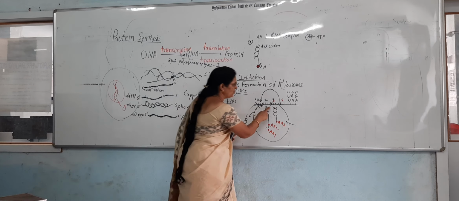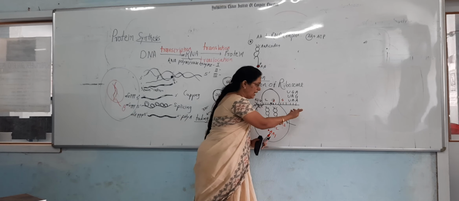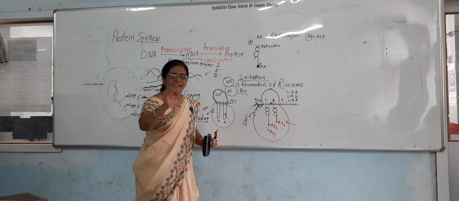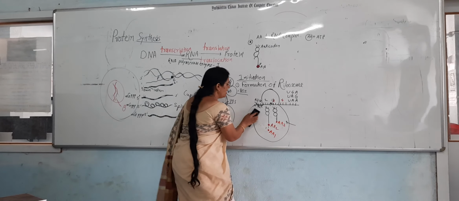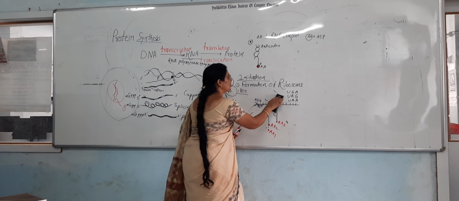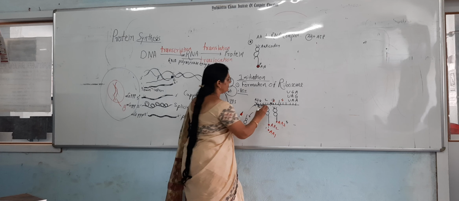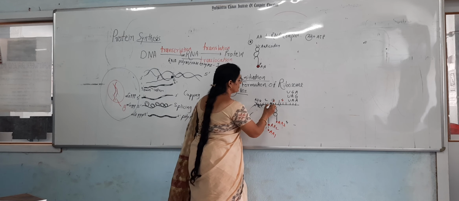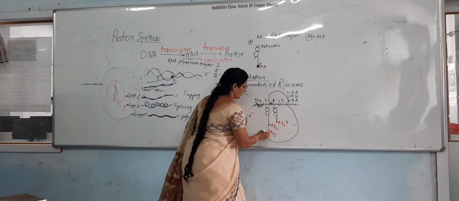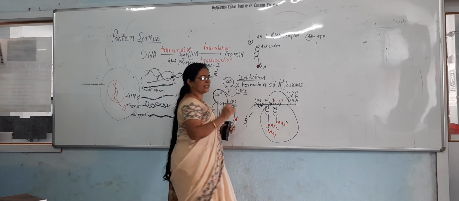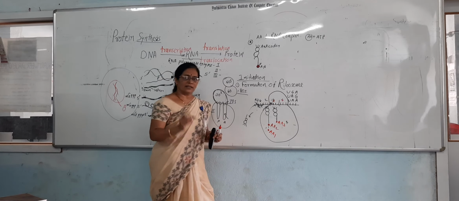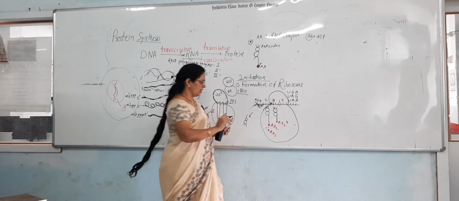That's why this ribosome moves towards the stop codon again, one step ahead. Now the ribosome has the third codon and the fifth codon.